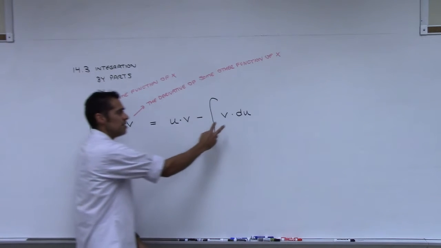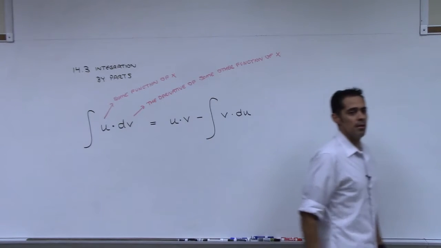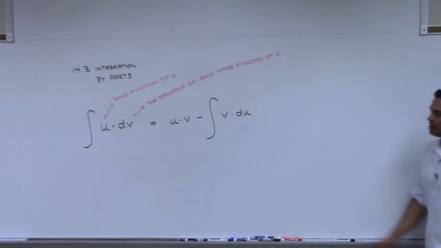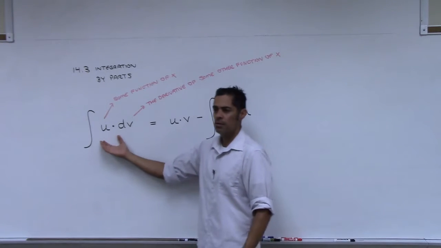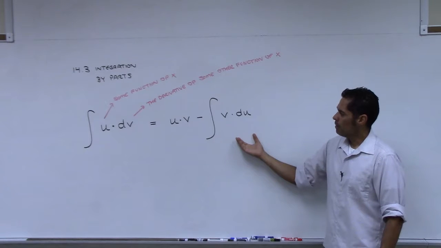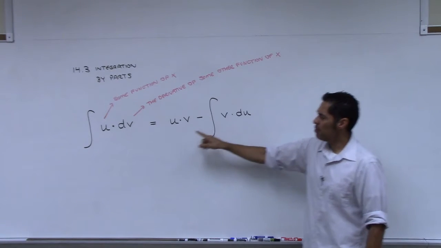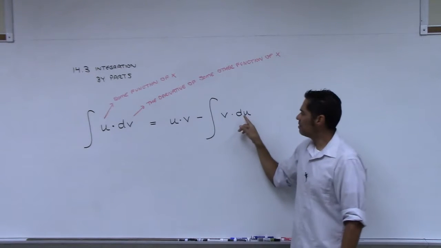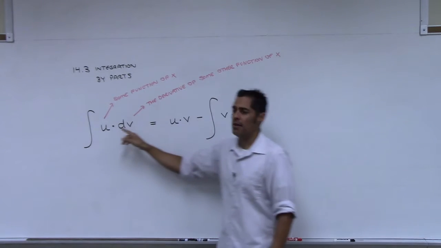But do you see the difference in this new integral from the original one? This is the key to integration by parts. What's the difference between these two integrals? This one had the derivative of v, and this one has v. This one had u, and this one has the derivative of u.